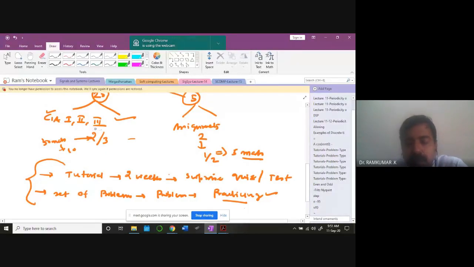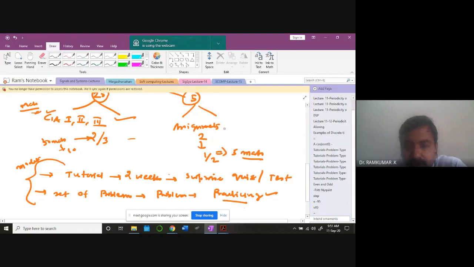If any question is completely out of this model, I'll be giving you marks. If a question is completely different, the model is different, then it is out of portion or out of syllabus, and marks will be allotted immediately for that question. If you notice that and point it out to me, I will give marks.